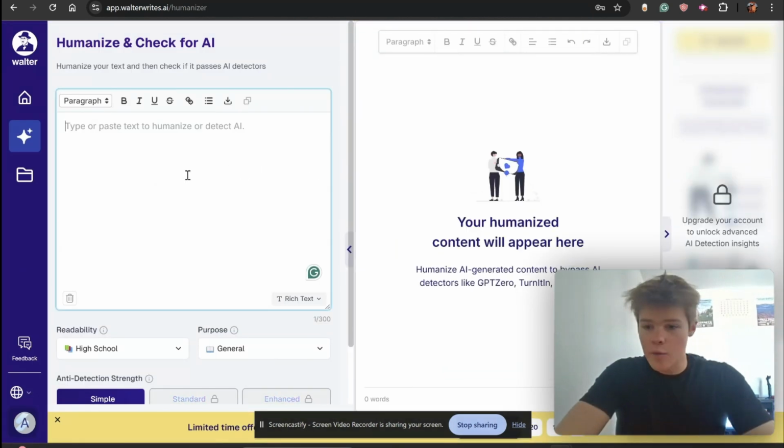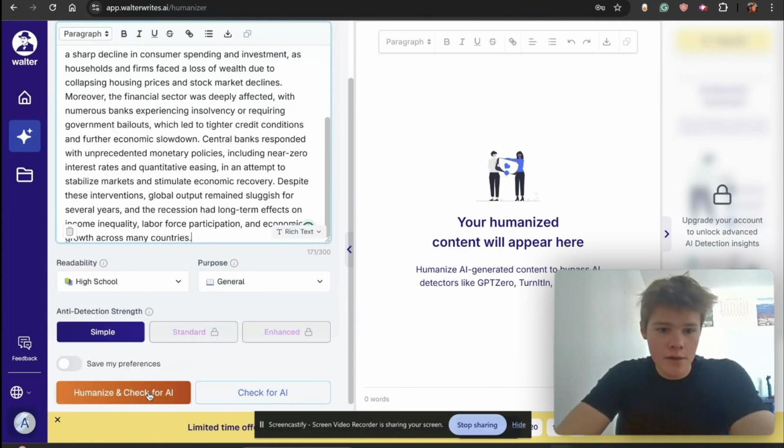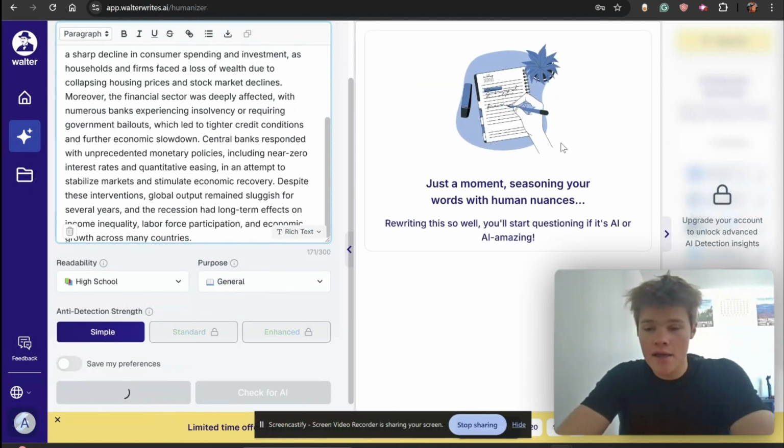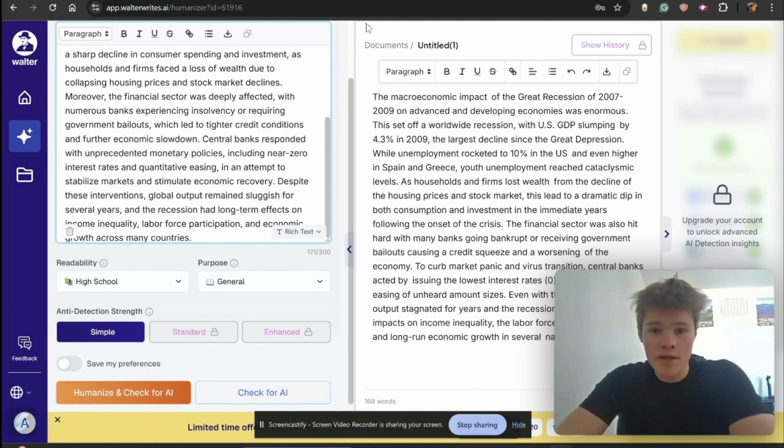And once you're in, you can just come in here, copy your text in, go down to Humanize and Check for AI, and you have one free essay. And you have a free 300 words that you can use. So for a nice paragraph like this, that is no problem. And you can get started humanizing your AI content today. Not only do you avoid detection, it also makes your essays better.